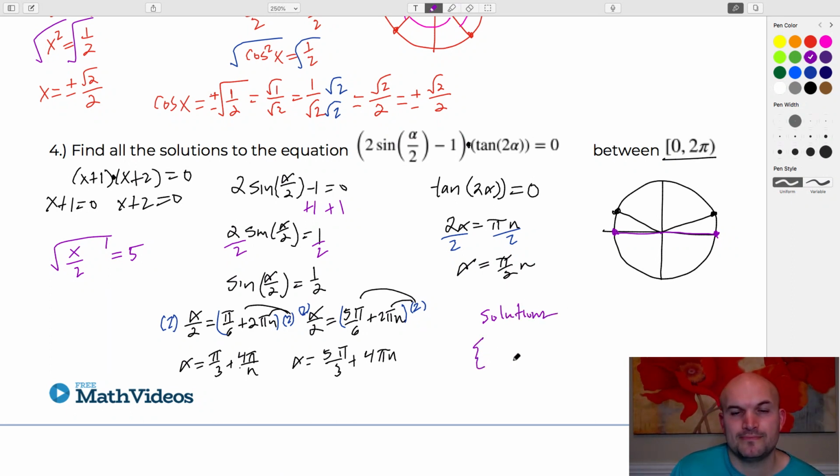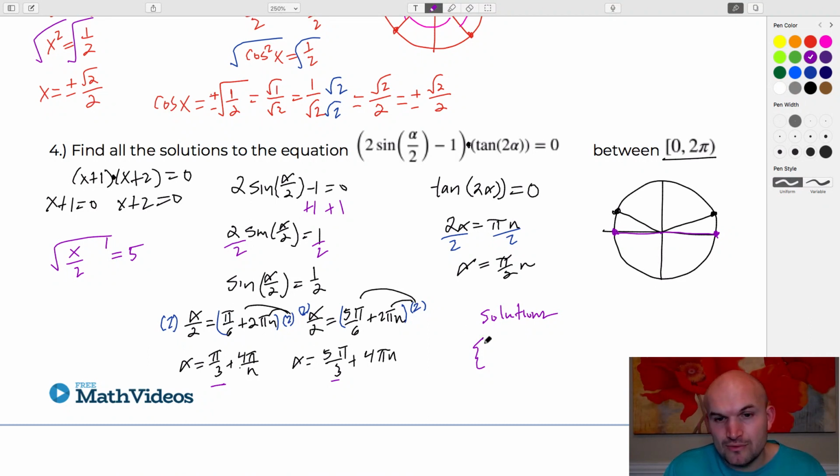Now, did I do these in order? I do not think I did. So we know we have these two solutions, right? Let's just pick values for n. We wanted you to have these 3 equations. If you had these 3 equations, that was really good. Now, basically, how many of these solutions can we fit between 0 and 2 pi? So let's start when n is 0.